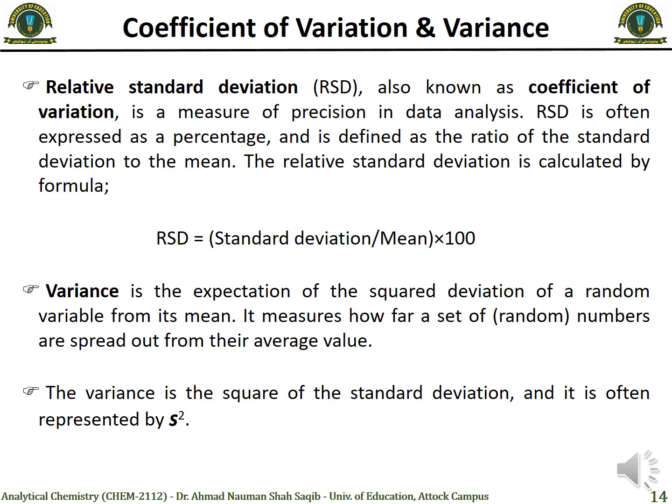So both the coefficient of variation and variance are calculated from the standard deviation, and that shows how important standard deviation is in the measurement of error or deviation from the mean or the accepted values.